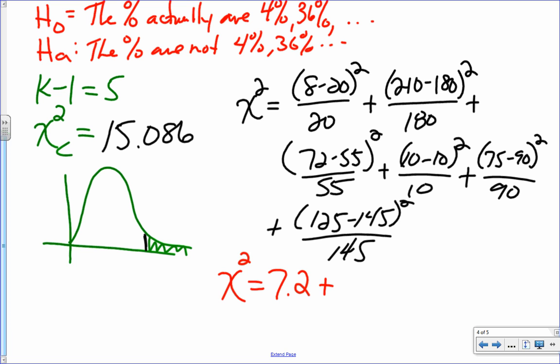Because what do we got for that second one? It's got to be 5, isn't it? Uh-oh, we're already at 12.2, and we've only done 2 of them. Plus, this one's also pretty big, isn't it? What was it, 5.25? Plus, I got this one, 0. I'm glad I could help. That one's not terrible. But we're already at 17. You know what I mean?